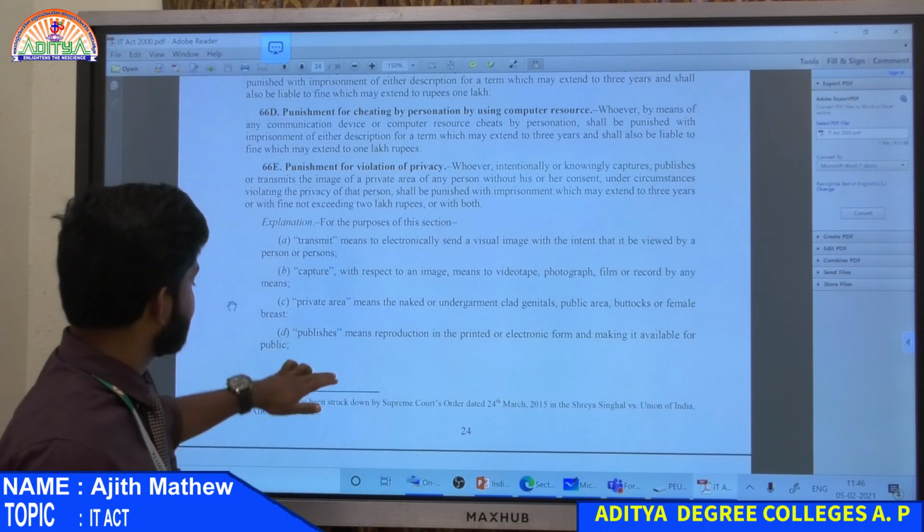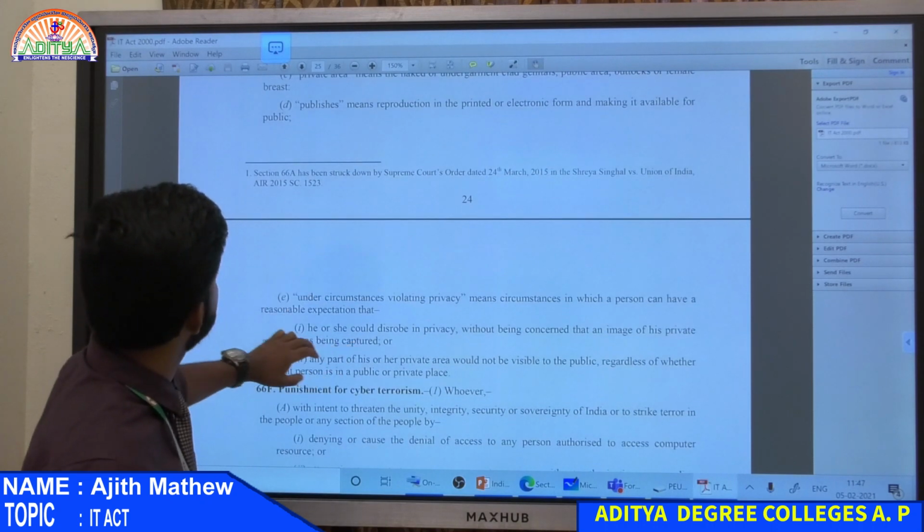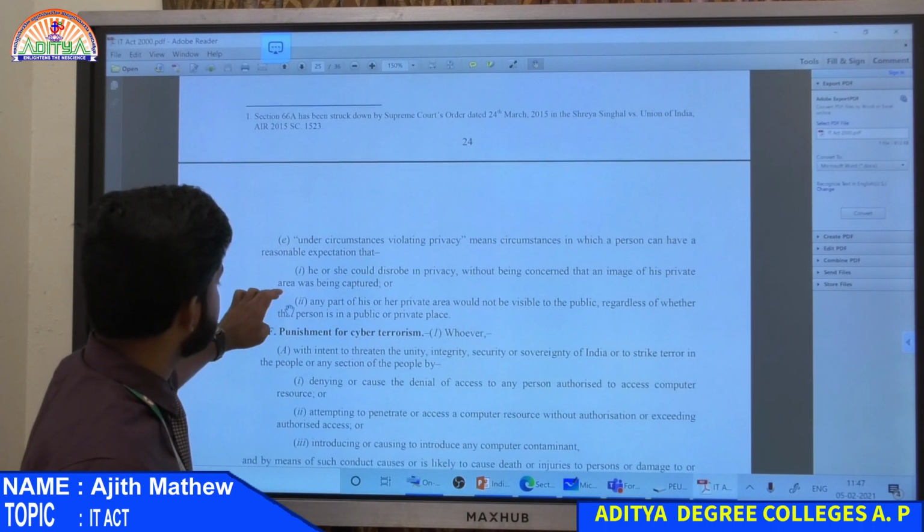Then we are done with that. There are some other definitions also, you can read that.